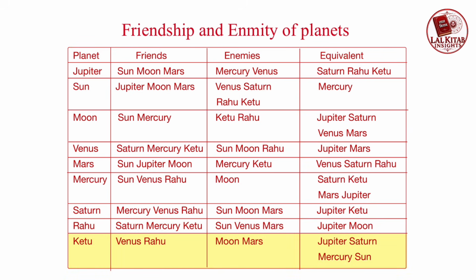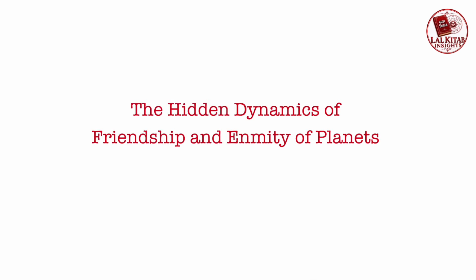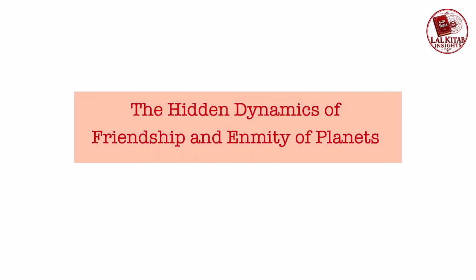Venus, Rahu are friends of Ketu. Moon, Mars are enemies of Ketu, whereas Jupiter, Saturn, Mercury, Sun are equivalent planets. Let us explore the hidden dynamics of friendship and enmity of planets.